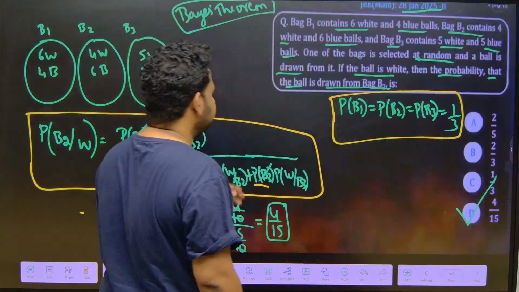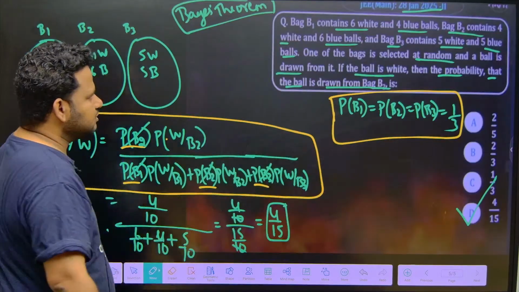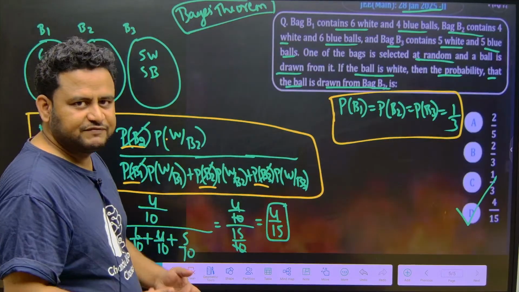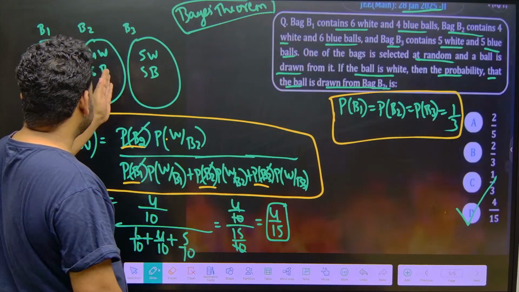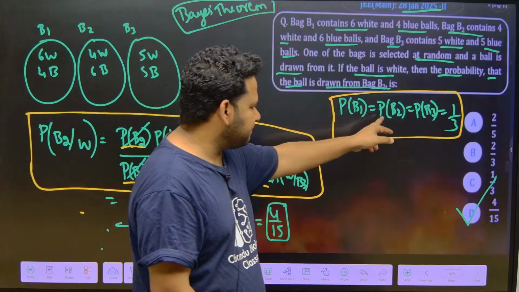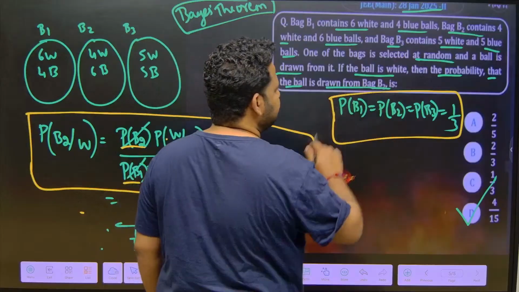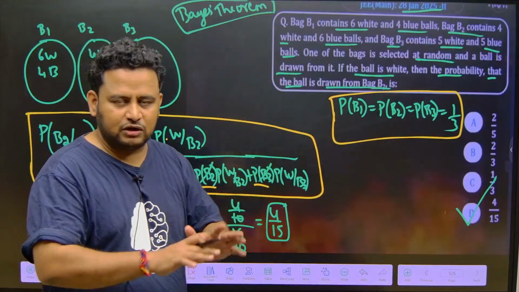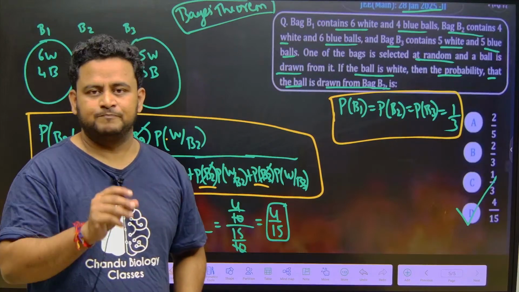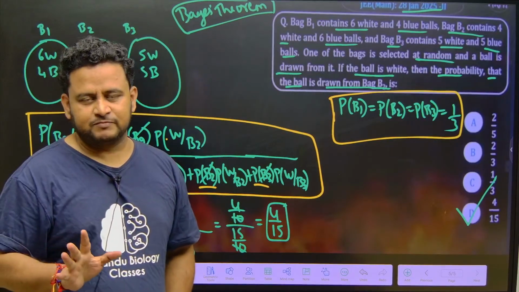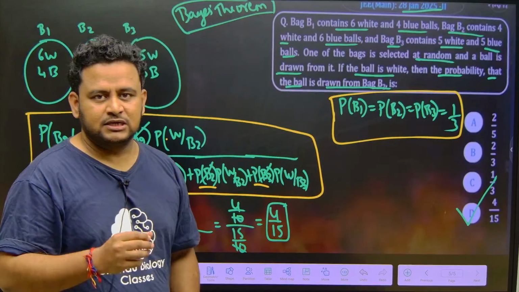Now this is a question based on conditional probability. Here they are telling us there are three bags with white and blue balls. The probability of choosing each bag is 1 out of 3: bag 1, bag 2, bag 3, each 1 out of 3. This is what we know. Now, out of all the three bags, we have to choose one ball, not one bag. That ball comes out to be white. What is the probability that the white ball is chosen from bag 2?